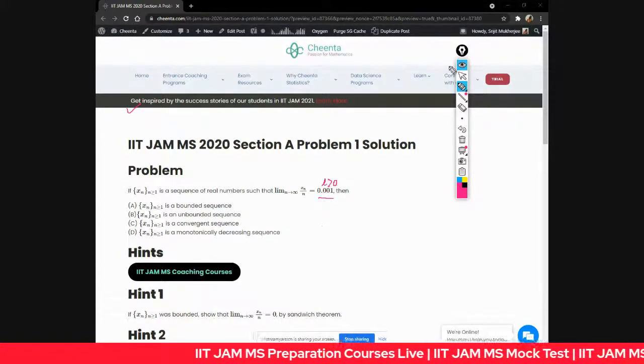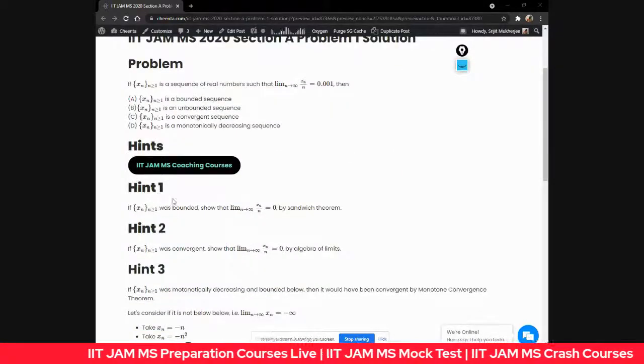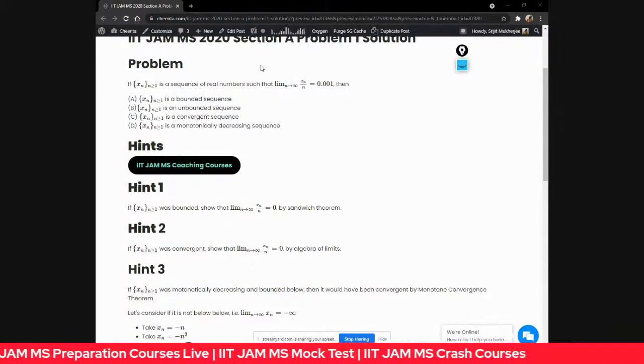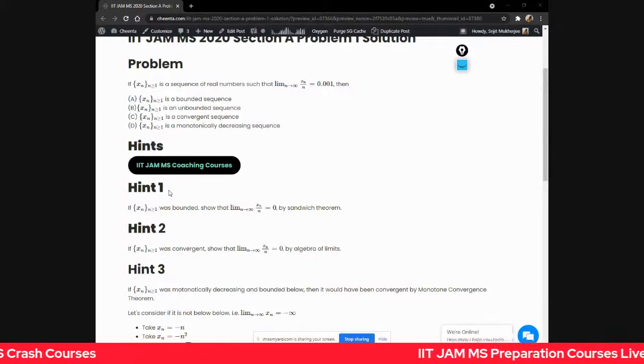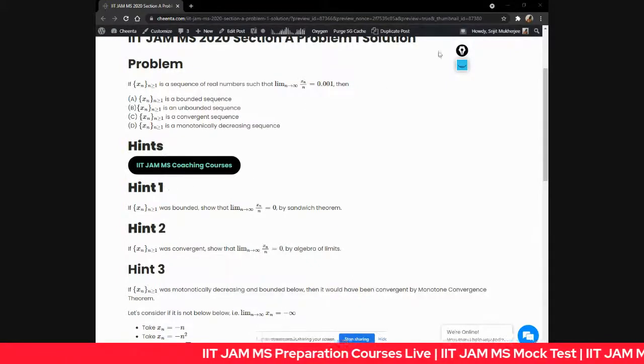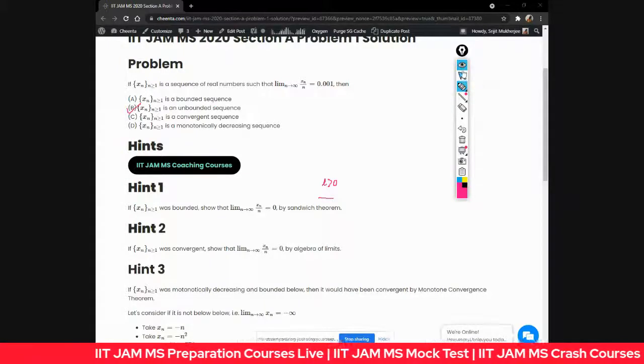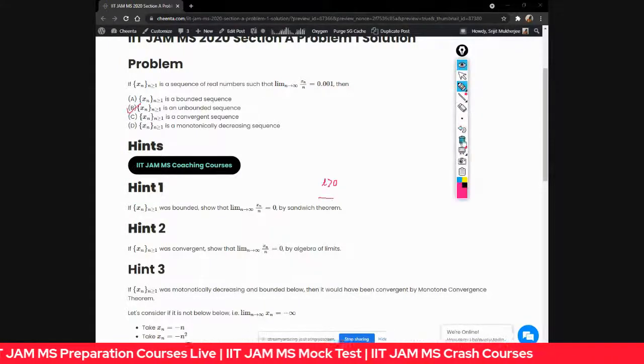As you have seen, we have certain clues over here. The hints are given on our website, I will share the website link with you. Hint one shows that if xn was bounded, then xn by n goes to 0 by the Sandwich theorem. So it's very easy. You can easily understand that.